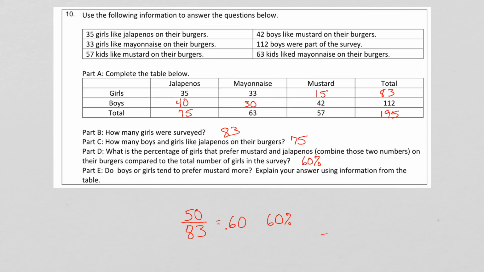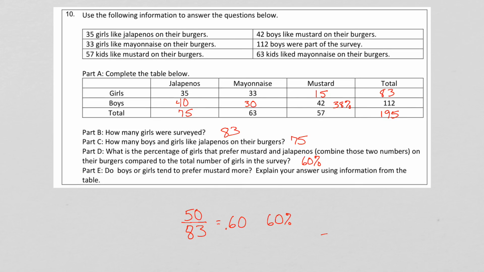This is when it's a good idea to use relative frequencies to figure it out. So I'm going to figure out the relative frequencies of both of those. First of all, 42 divided by 112. That gives me 37.5, or we'll say 38%. So the relative frequency here is 38%.